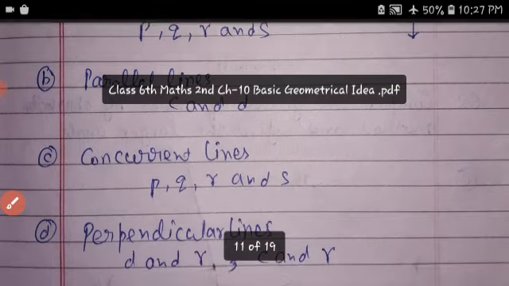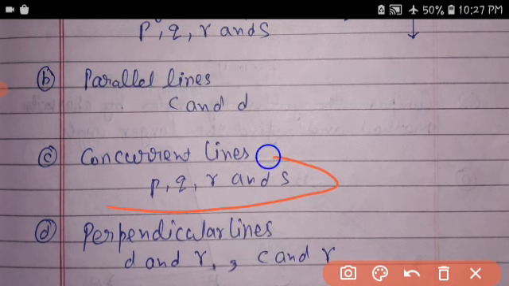Concurrent lines. P, Q, R, S are intersecting at the same point O, so P, Q, R, S are concurrent lines. Perpendicular lines: D and R, C and R.